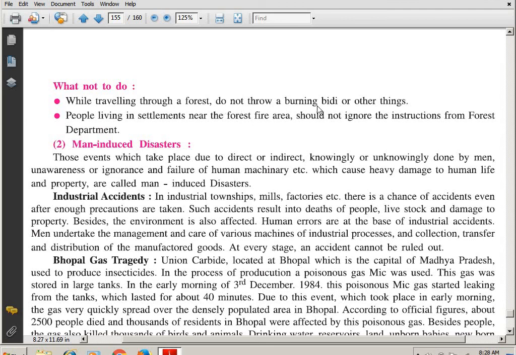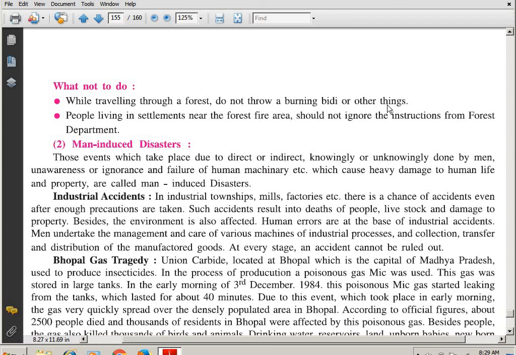Now, what is not to be done? While traveling through a forest, do not throw a burning bidi or other things. We saw that a butt of a cigarette can bring the fire, and it can expand. People living in settlements near the forest fire area should not ignore the instructions from the forest department. When the people are told to move, they should take the instruction seriously and move away from there, otherwise they also will lose their lives.